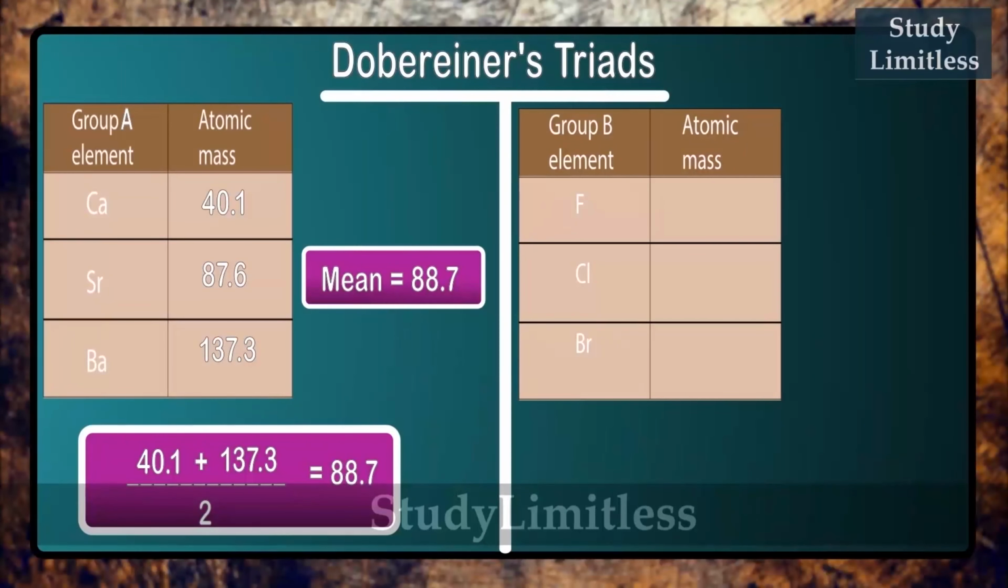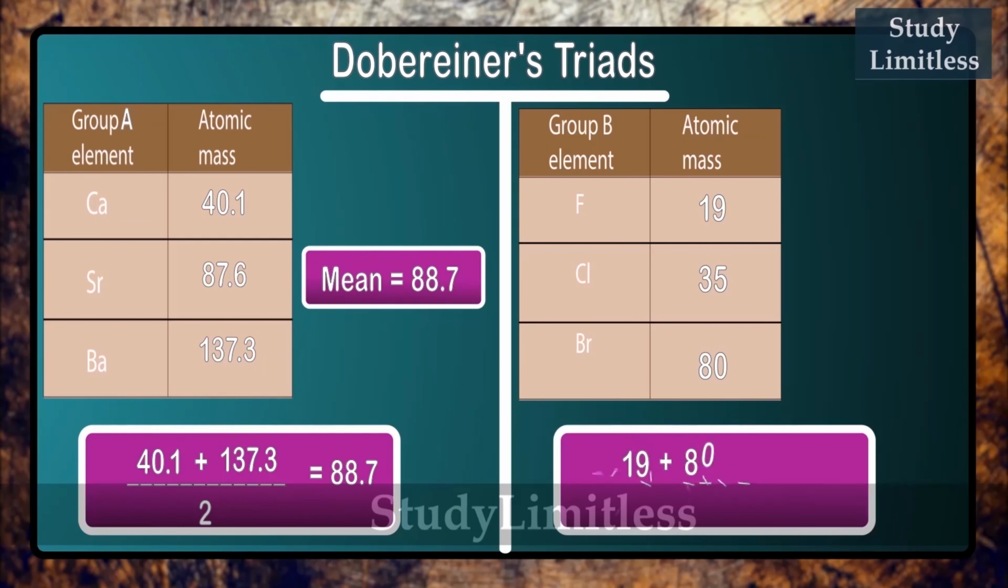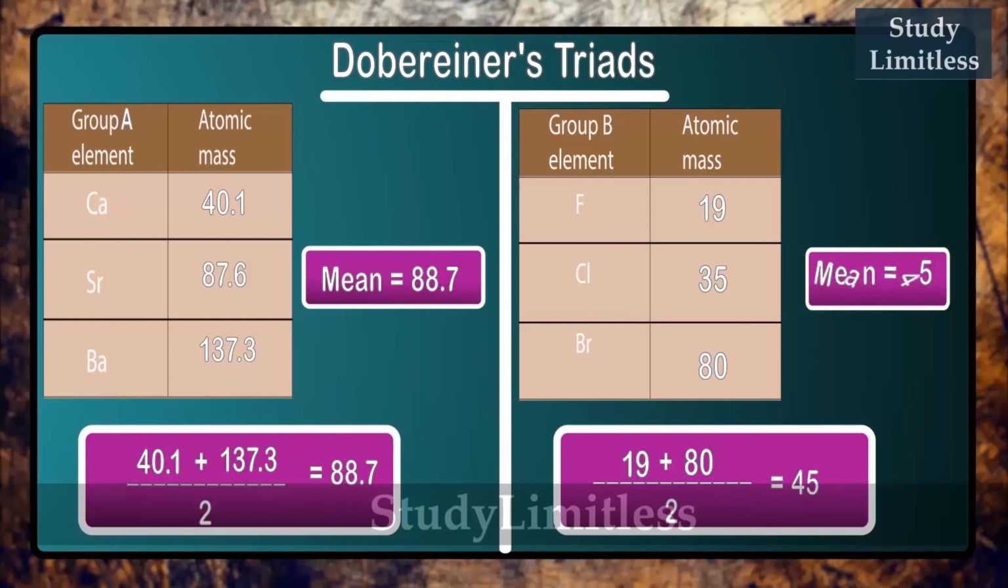Let's just see it. So you have fluorine, chlorine, and bromine in a triad. The atomic mass of fluorine is 19, the atomic mass of bromine is 80, and the atomic mass of chlorine is 35. Now, upon taking the mean, which is 19 plus 80 divided by 2, what you get is 49.5. If you look at this, you can see that there is a big difference between the arithmetic mean and the atomic mass of chlorine.